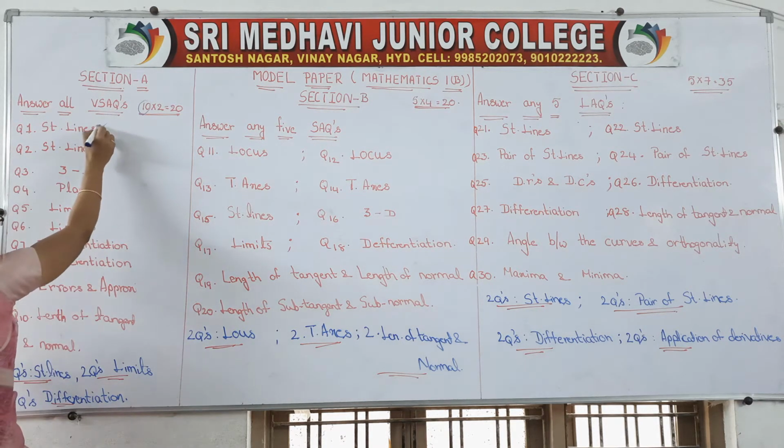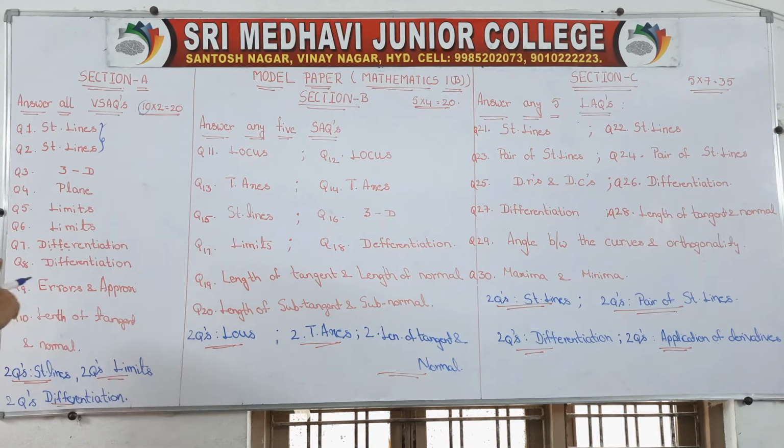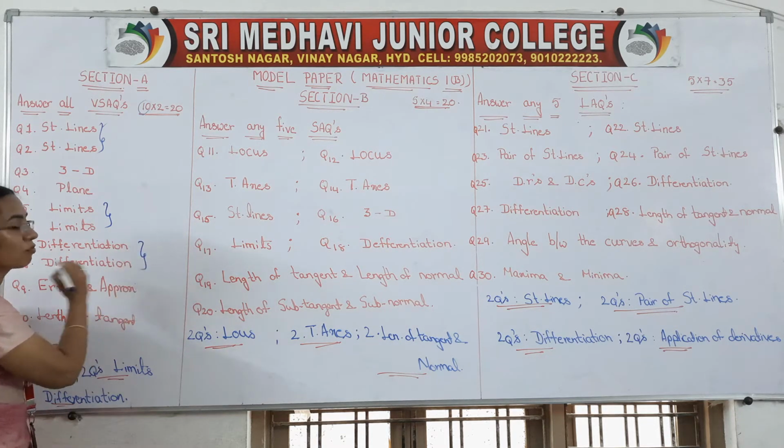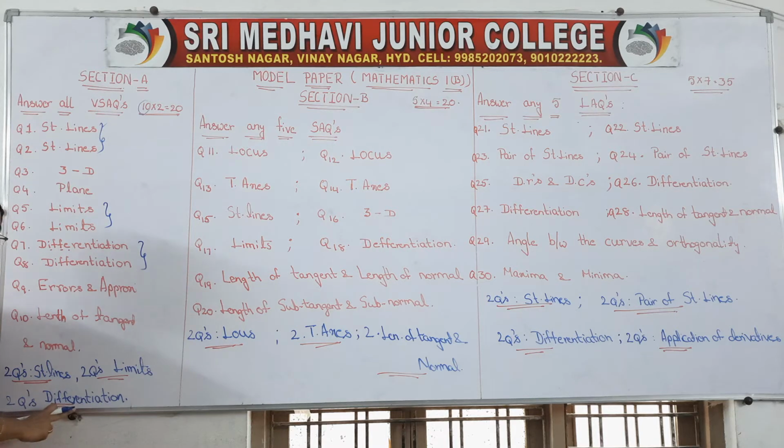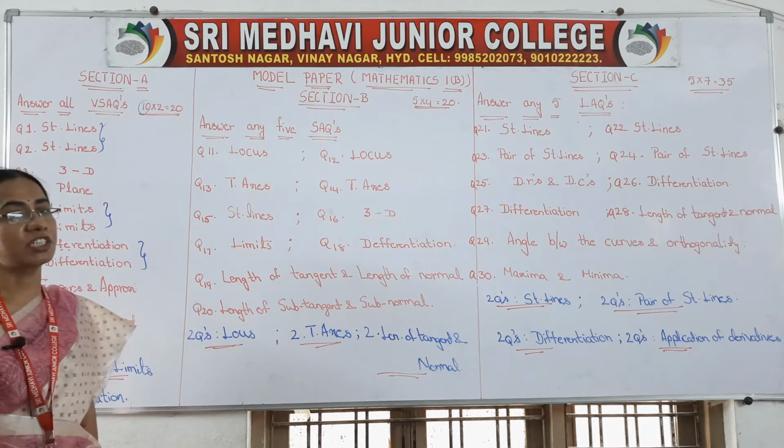So there are 2 questions from straight lines, 2 from limits, and 2 from differentiation.